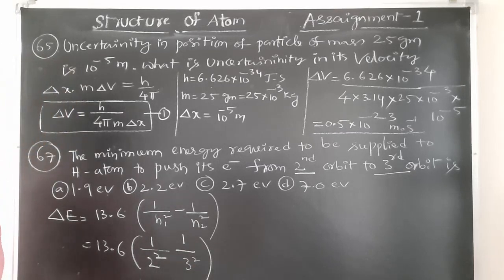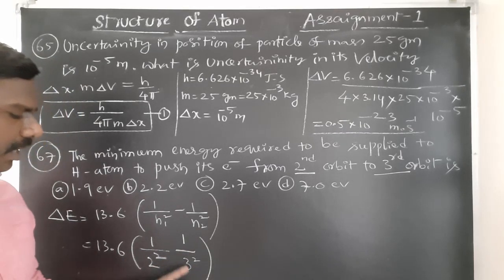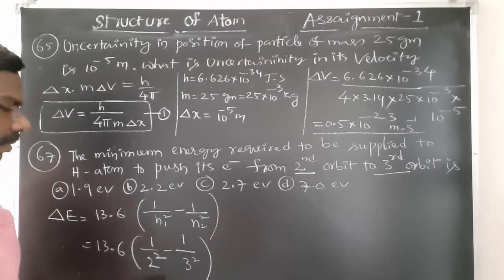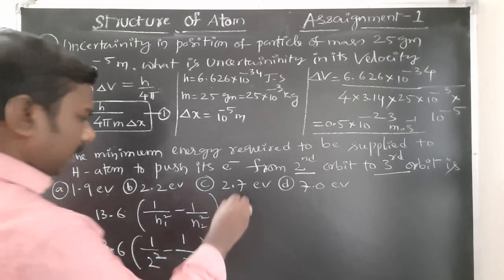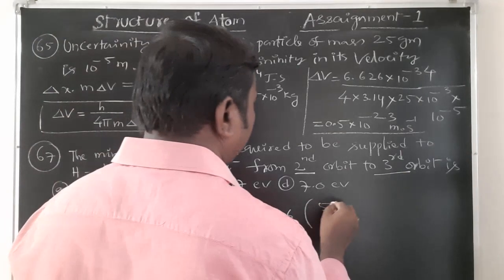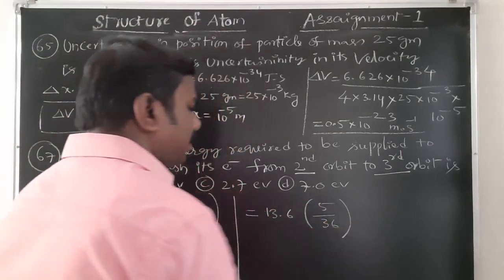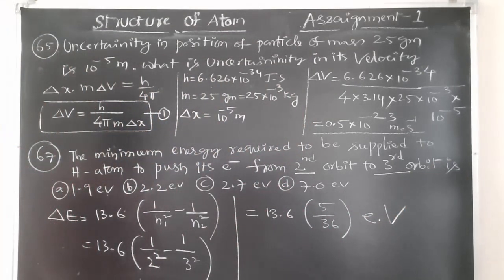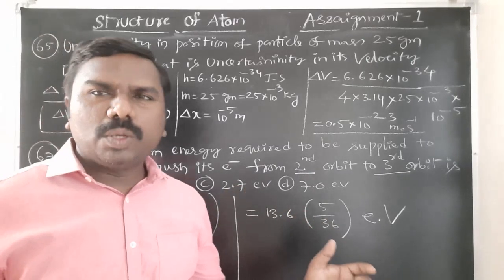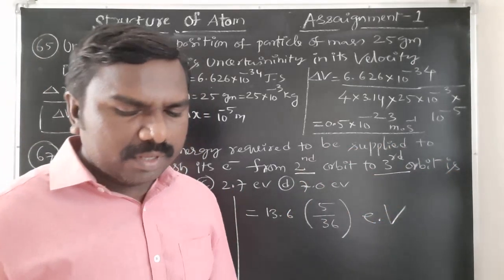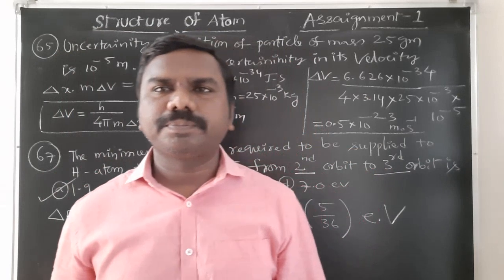Already we have discussed such calculations. 1 by 4 minus 1 by 9, it means 5 by 36. Then you will get 13.6 into 5 by 36. Once you solve it, the unit for this will be electron volts. 1.9 electron volts of energy is required to push the electron from the second orbit to the third orbit in a hydrogen atom. Students, with this,